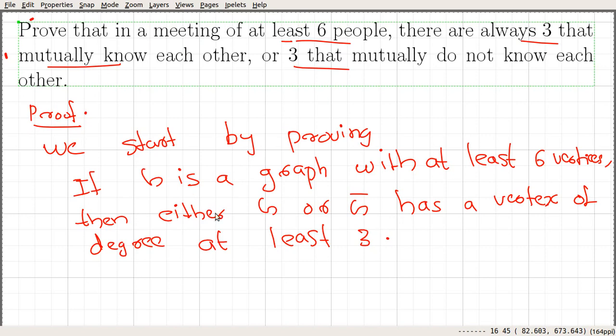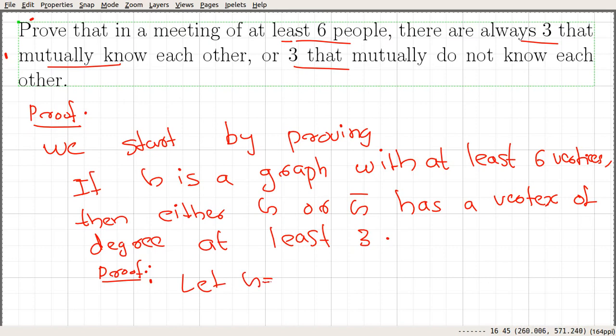So let me read the statement once more. If G is a graph with at least 6 vertices, then either G or G complement has a vertex of degree at least 3. Okay, so let's prove this substatement. Once we are done with this, we will use that to show the solution for the original one.